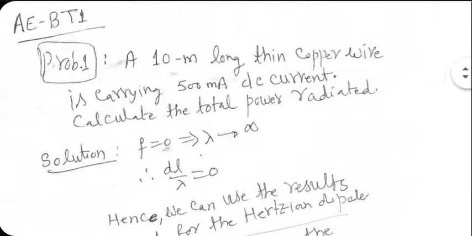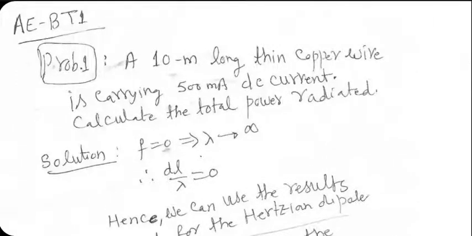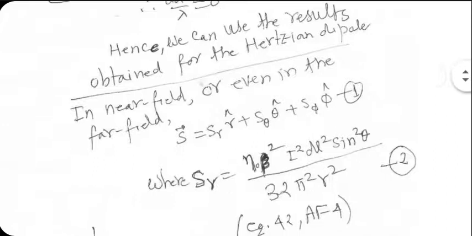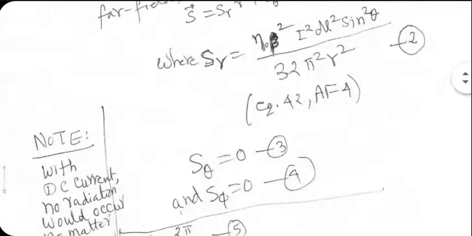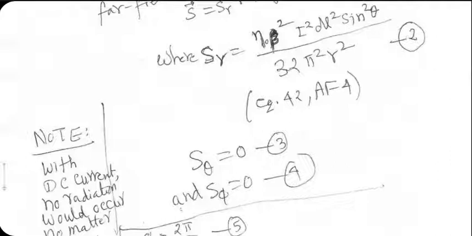In fact, we know that radiation occurs only when we have time varying charges or time varying current. In case of DC current, there is no time variation. So in any case, we expect the answer to be 0 in this particular case. But let's look at it more rigorously rather than going intuitively. Even if you use this formula for S_R and put beta equal to 0, you get S_R equal to 0. And S theta and S phi are 0 anyway.